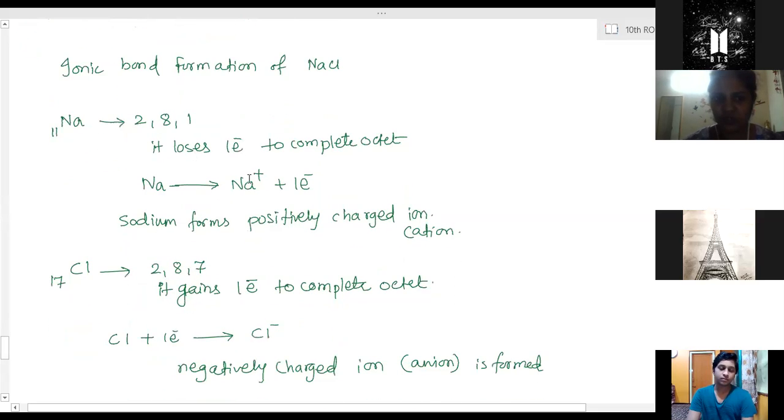Now the electron given up by sodium will be accepted by chlorine, because chlorine has the electronic configuration 2, 8, 7. To complete its octet, it needs one more electron. So the chlorine atom will gain one electron and form a chloride ion, which is negatively charged. Now sodium is positively charged and chlorine is negatively charged. Both oppositely charged particles come closer and are bound together with a very strong force of attraction, and this way the ionic bond between the ions is formed.